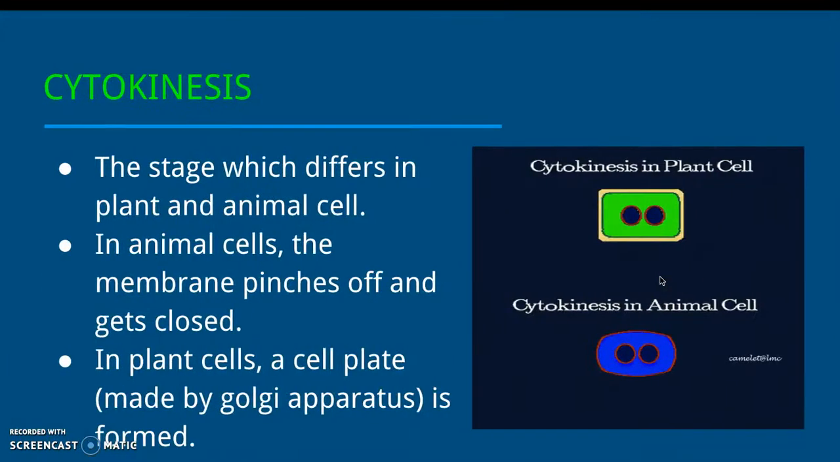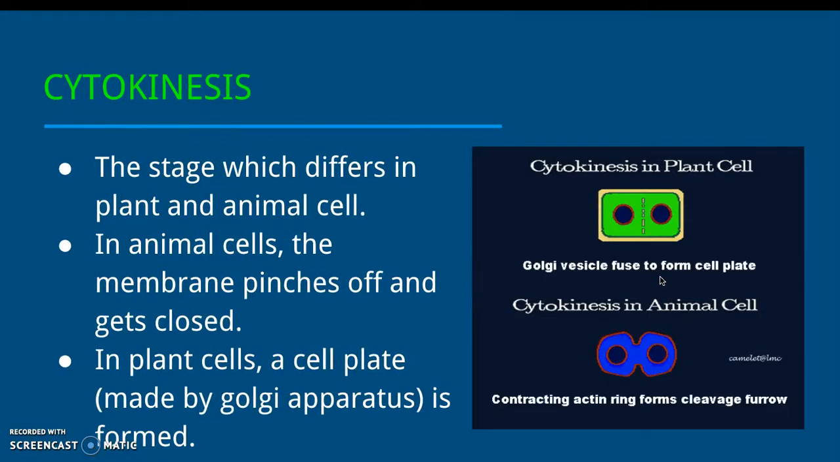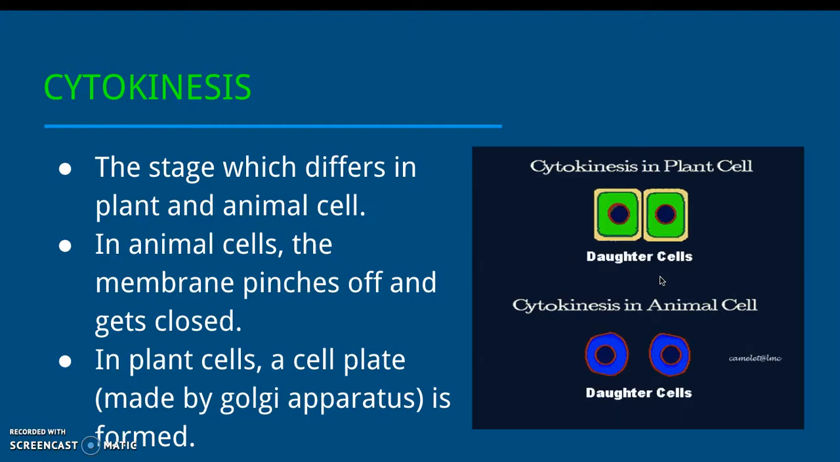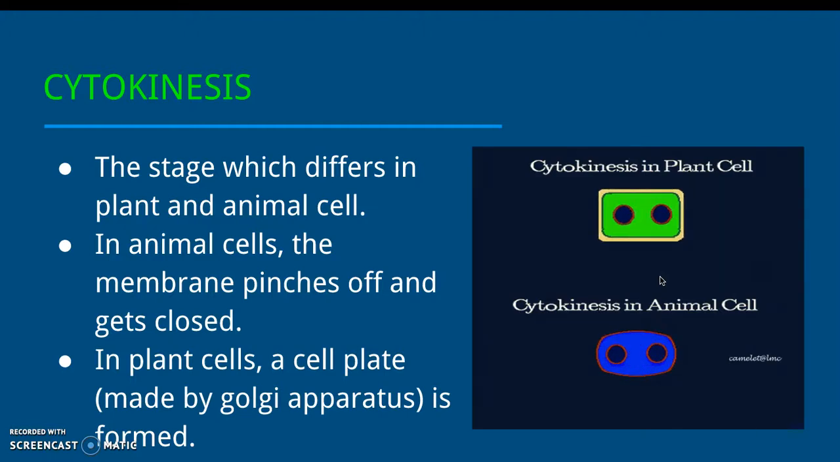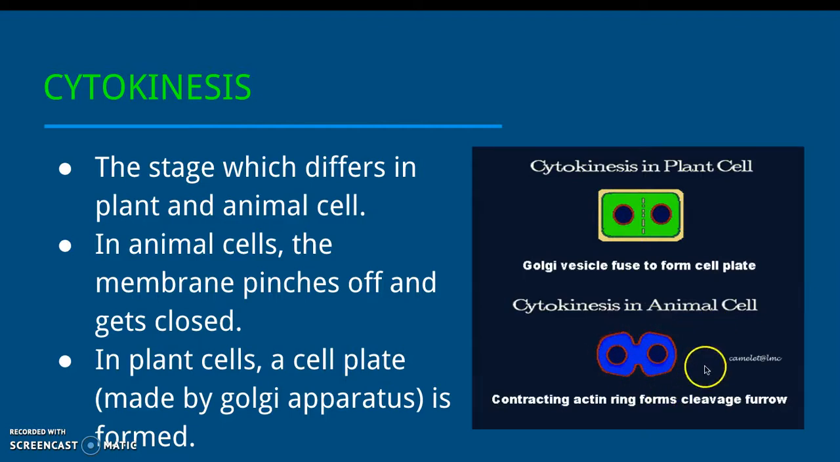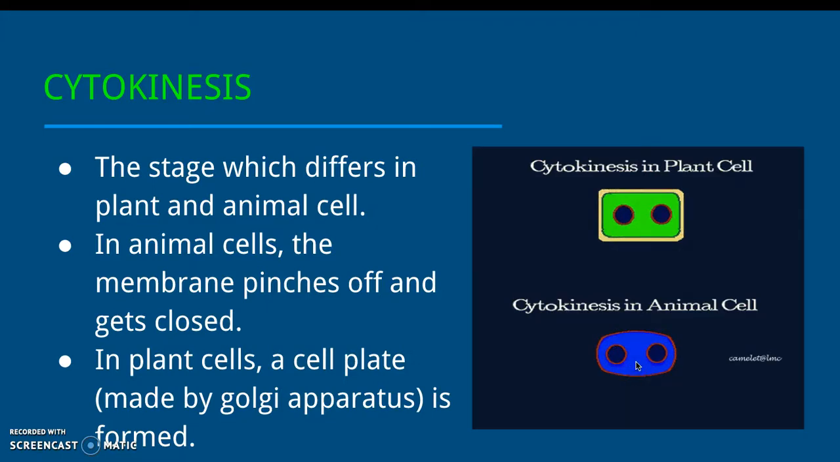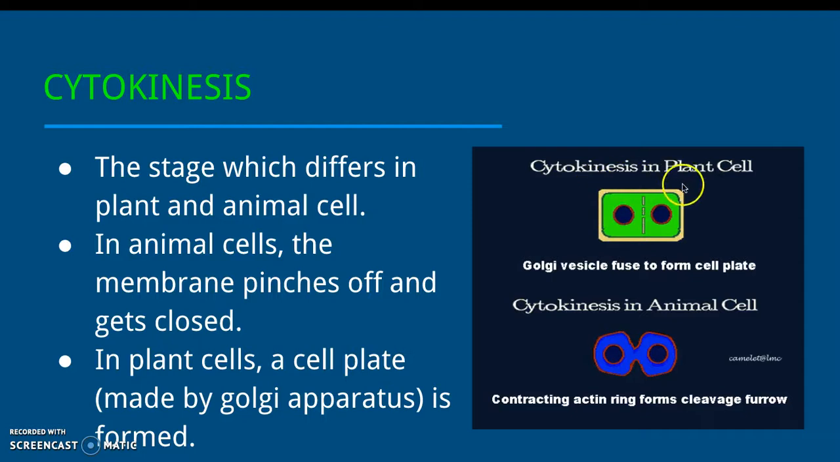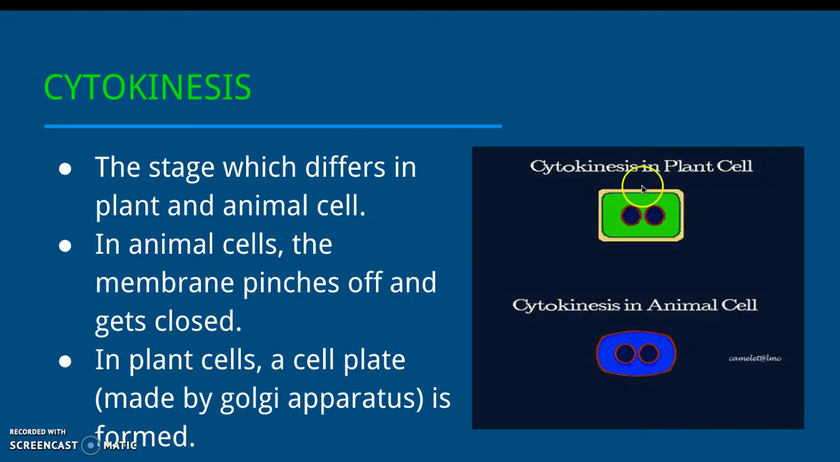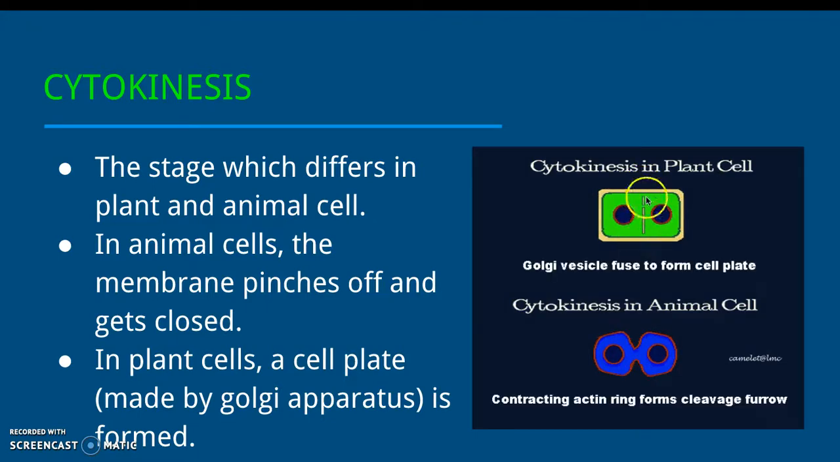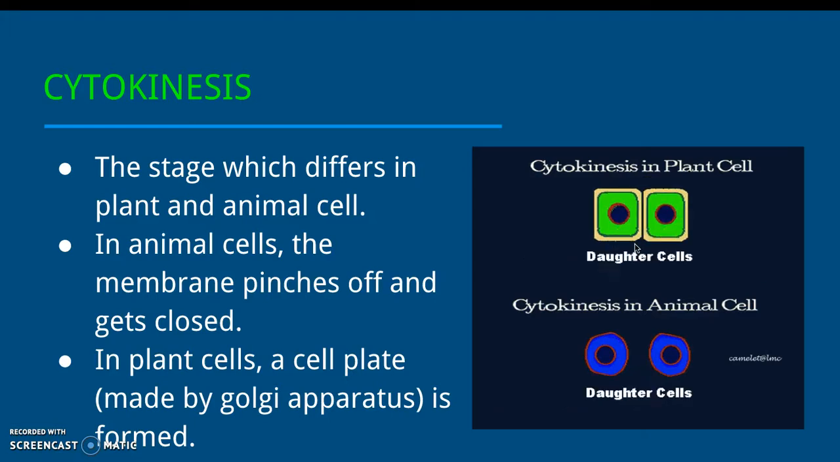So after mitosis comes cytokinesis, which is the only stage which differs in plant and animal cells. In animal cells, the cell membrane, which is a very flexible covering, simply pinches off and gets closed, resulting in formation of 2 daughter cells. But in plant cells, there is a rigid cell wall surrounding them. So, a cell plate is formed by the Golgi apparatus, which thereby results in formation of the cell wall and division of the cytoplasm.